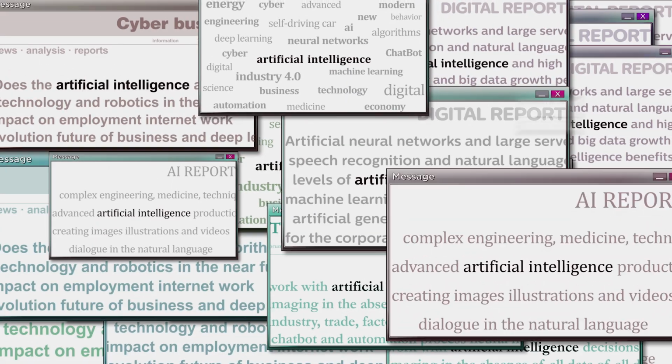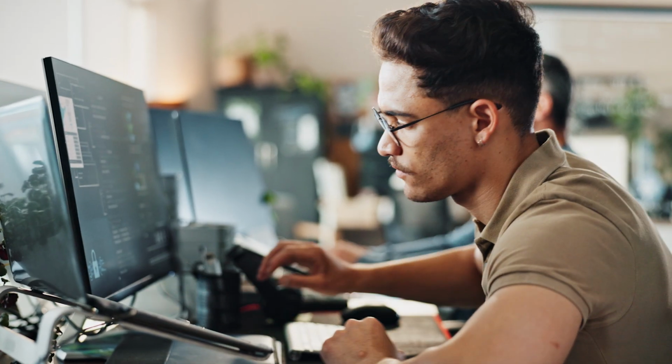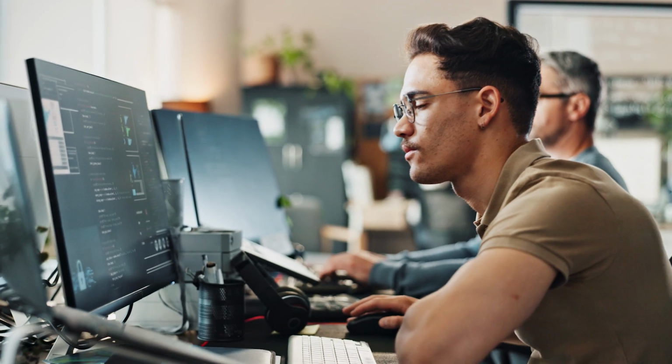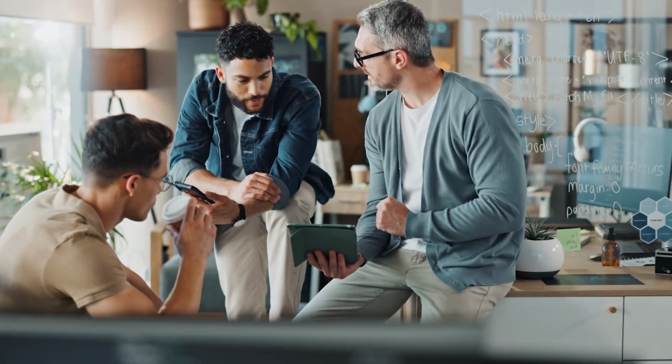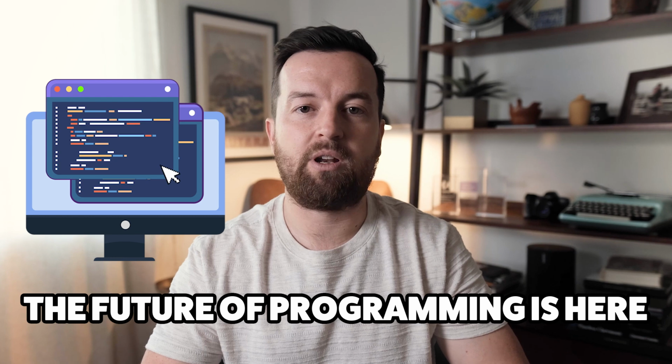I know that starting with Gen AI can feel like diving into the deep end, but that's why we're here, to make sure you have a solid foundation. By the end of this course, you'll have the skills to create real-world AI applications that solve real problems and set you apart. The future of programming is here, and it's all about generative AI.